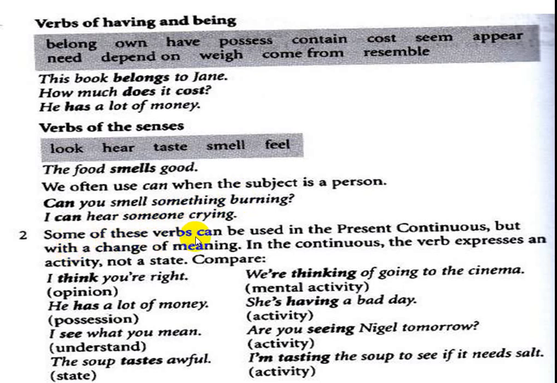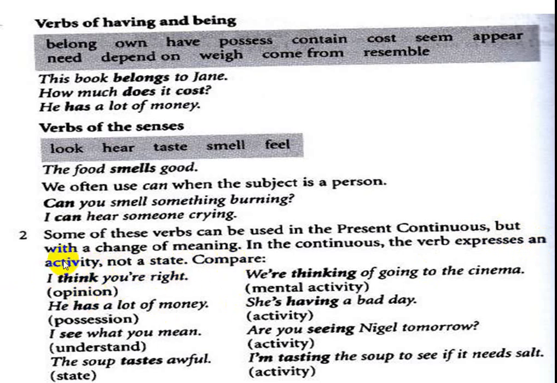Some of these verbs, some of them, not all, can be used in the present continuous, but with a change in meaning. In the continuous, the verb expresses an activity, not a state.